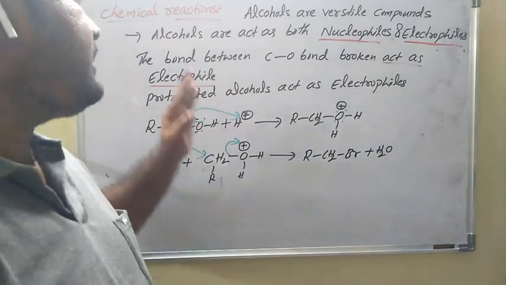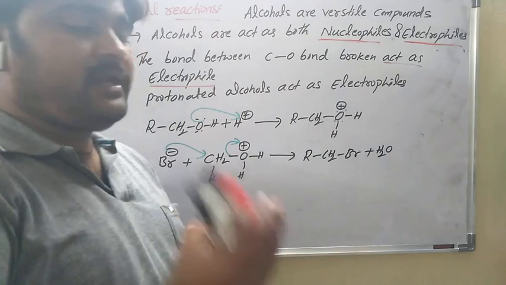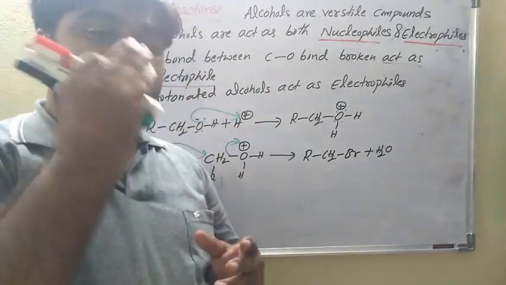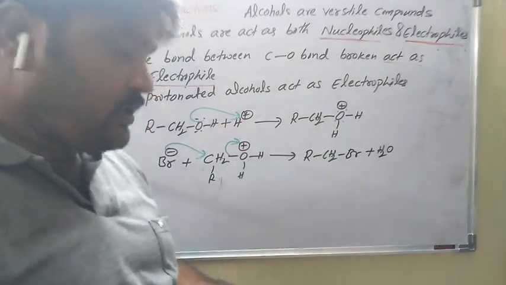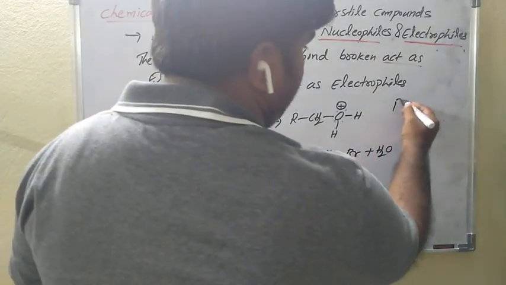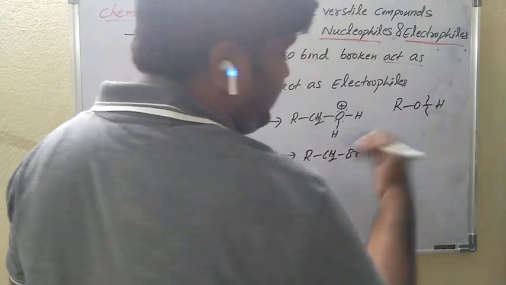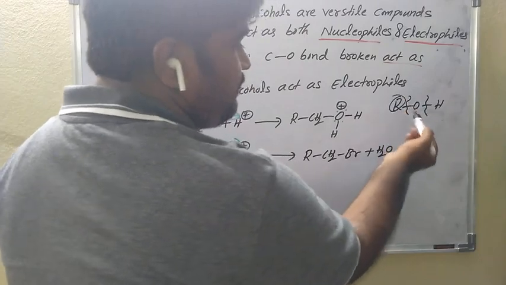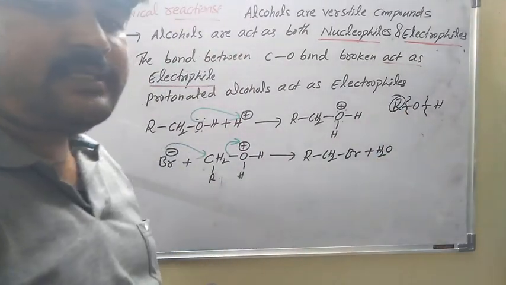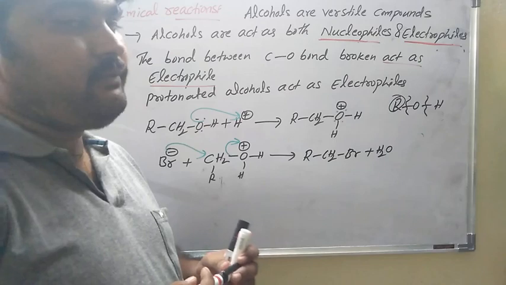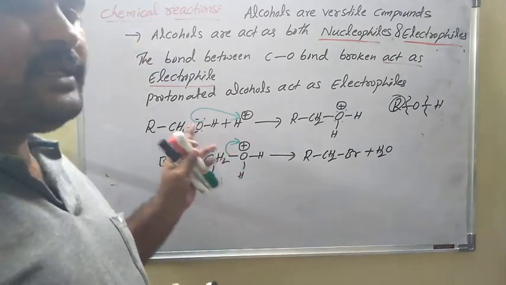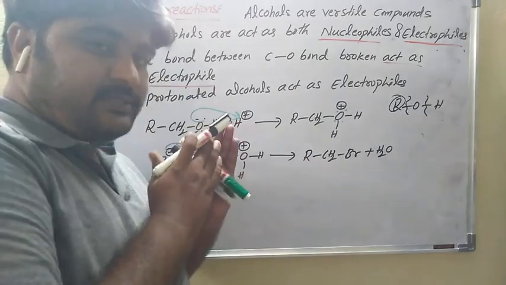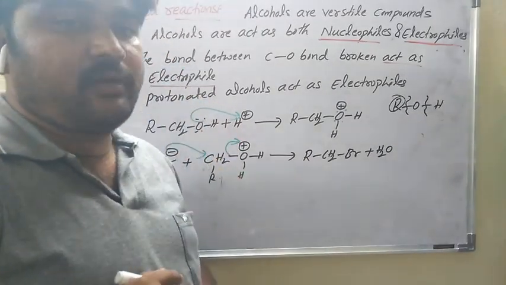Alcohols are versatile compounds. Alcohols act as both nucleophiles and electrophiles. When do they act as nucleophiles? Whenever the OH bond in alcohols is broken, that acts as nucleophile. When the R-O bond, that is the carbon-oxygen bond where R is the alkyl group, is broken, that acts as electrophile. The OH bond cleavage we already discussed. Protonated alcohols act as electrophiles. Due to these reasons, two types of chemical reactions are involved.